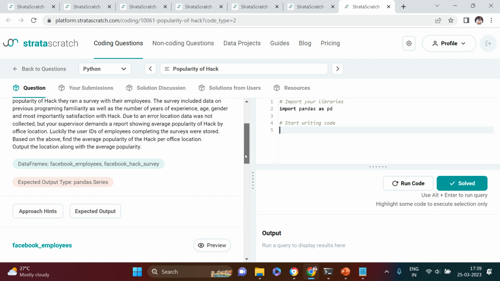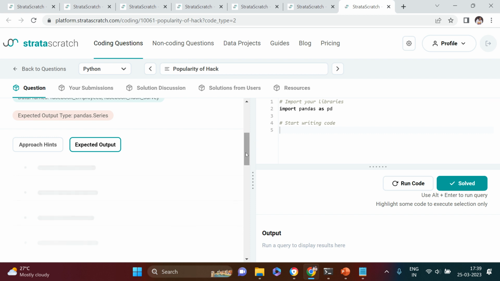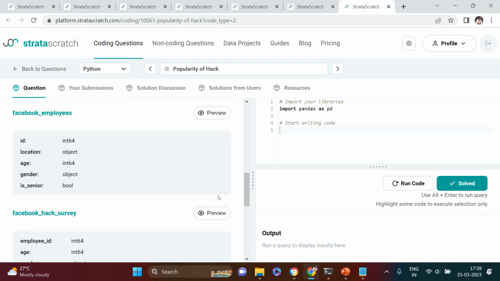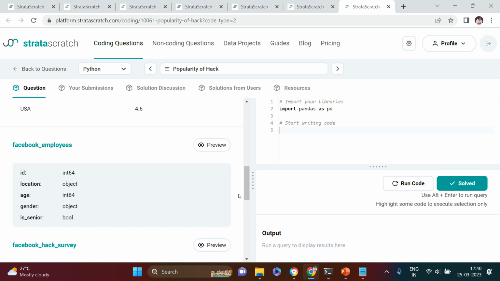Output the location along with the average popularity. So in the output, two things you require: the location where the survey was done, and the average popularity of that location. Let's have a look at the expected output. You see India 7.5, Switzerland 1, UK, etc. Now let's have a look at the data. There are two data frames: one is Facebook employees and the other is the Hack survey. The common columns are ID and employee ID. Popularity you can get from the survey, and the location you can get from this table.